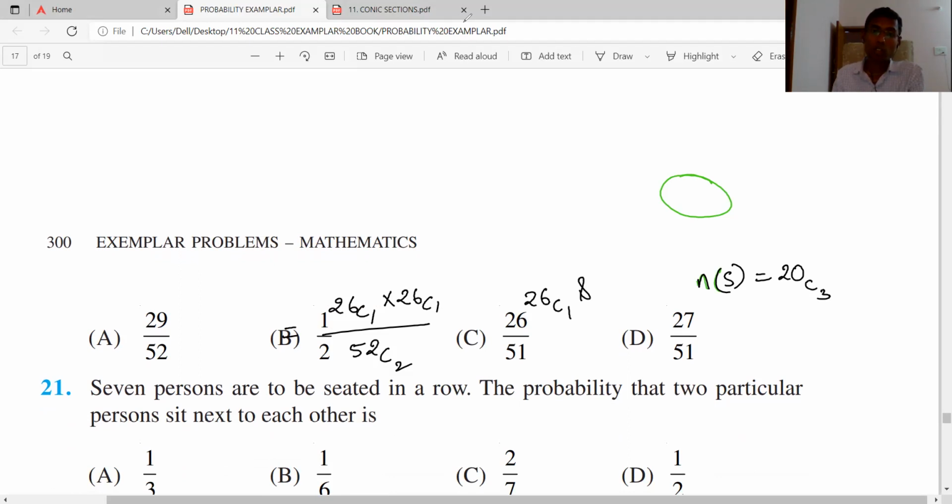So the remaining will be the answer. I think you got it. This will be 26 into 26 by 52 into 51 by 2, right? So this and this get cancelled.